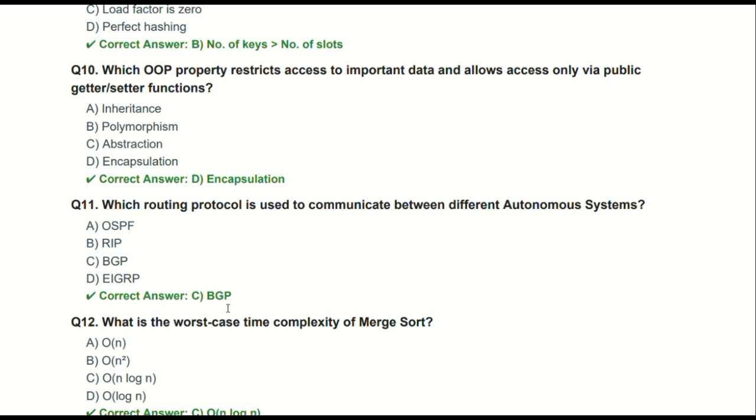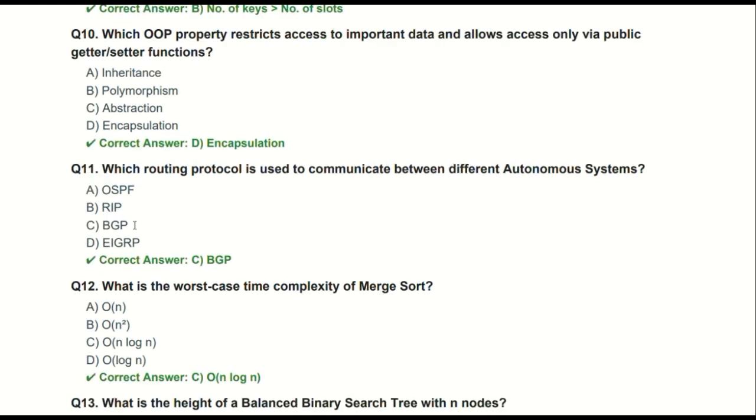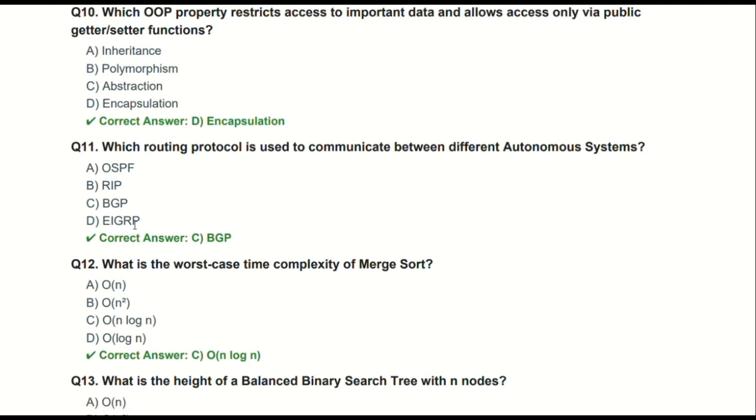The 11th question is, which routing protocol is used to communicate between different autonomous systems? OSPF basically uses Dijkstra's algorithm, and RIP basically uses the Bellman-Ford algorithm. So the correct answer for autonomous systems is BGP, the Border Gateway Protocol, which we use between autonomous systems.